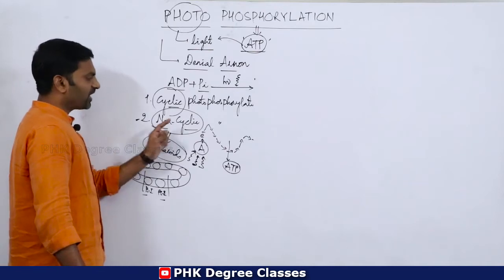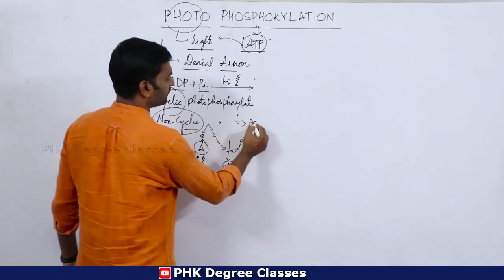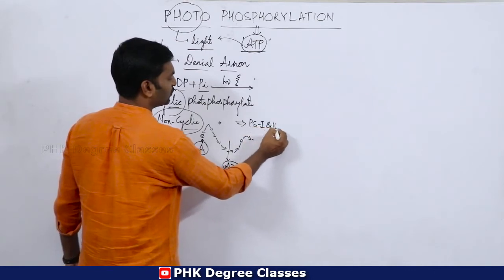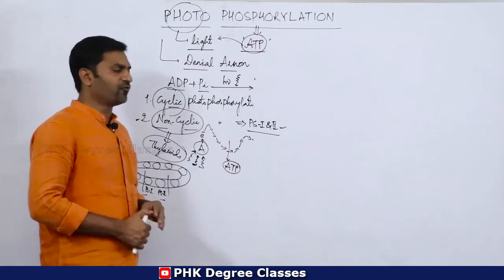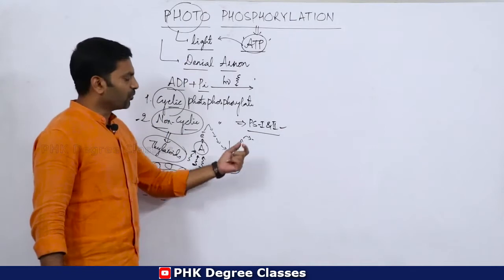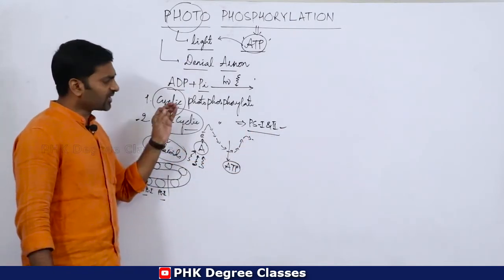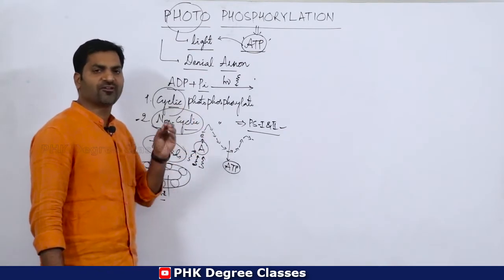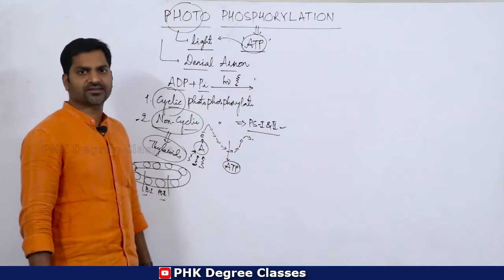Clear? So in non-cyclic photophosphorylation, these two systems, photosystem 1 and 2, are involved. Or you can say pigment system 1 and pigment system 2. Both the systems are involved in non-cyclic photophosphorylation. How these two systems are involved will be discussed in detail.